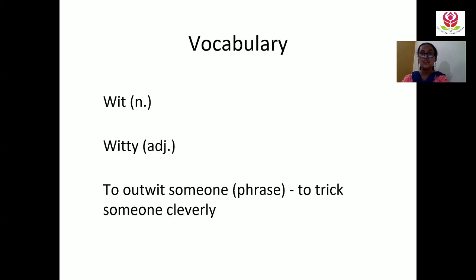So students, you have learnt a new word today. That is witty. And there's a phrase coming up for you here: to outwit someone. Here in the skit, we have seen how Tenali Raman tried to outwit the king. To outwit someone means to trick someone cleverly.